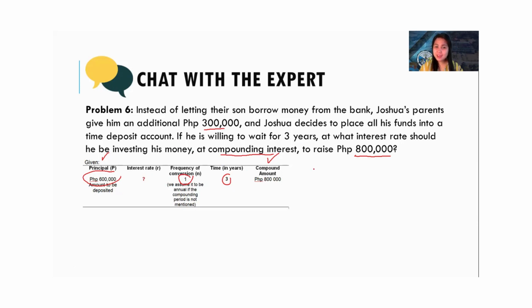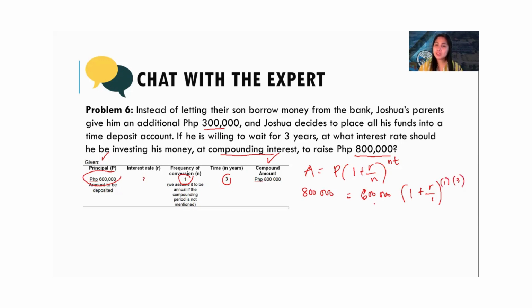Let's have A equals P times 1 plus R over N to the power of NT. Our A is 800,000. Our P is 600,000. 1 plus R, R is missing, so it remains R. N is 1, so the power is 1 times 3.